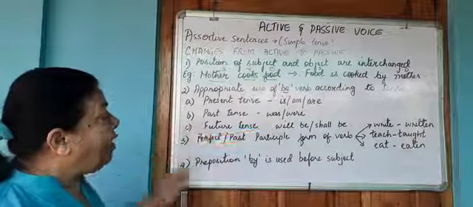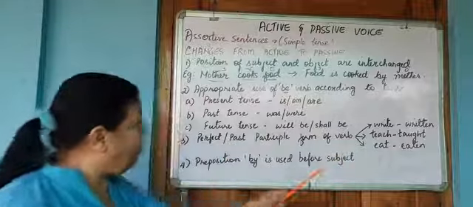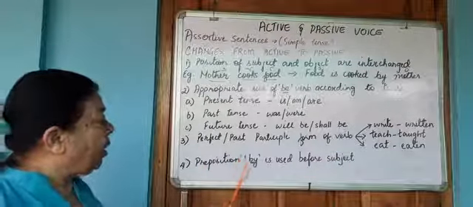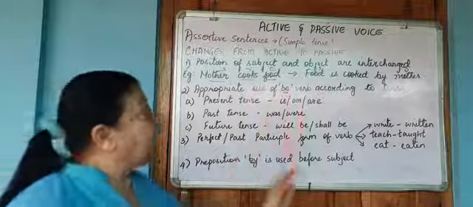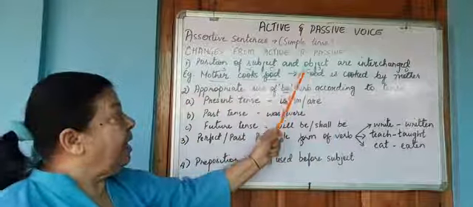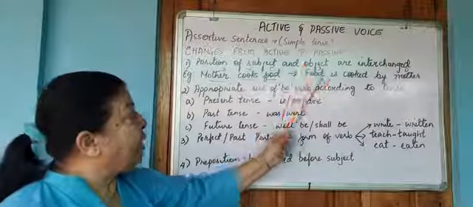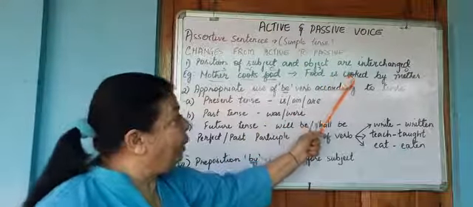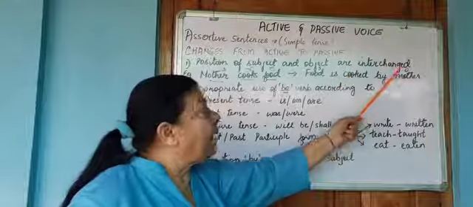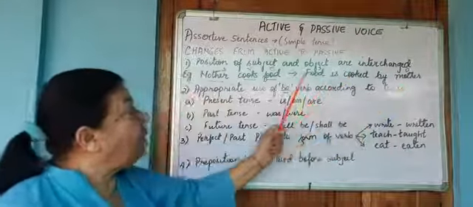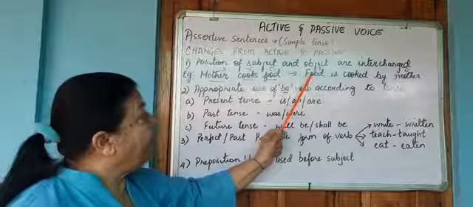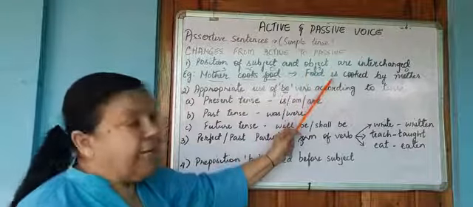Now, when we are using the passive voice, we need to have the preposition by, which comes before the subject of the active voice, not in the active voice. Therefore, food, which is my subject, is cooked is my verb, by whom, by mother, mother becomes the object. So here you will see food is in the third person singular, therefore the verb is.